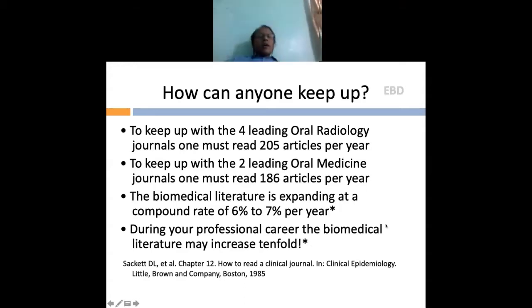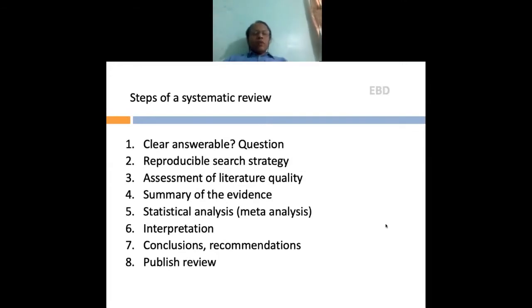Okay, so how to conduct a systematic review? You first need to identify a clear, answerable question. You need to have a reproducible search strategy. What are you going to search? Of course, all these individual 8 points we can have separate lectures on, and that's how a training program is conducted. Assessment of literature quality, summary of evidence, statistical analysis, sometimes in systematic review, almost always in meta-analysis.